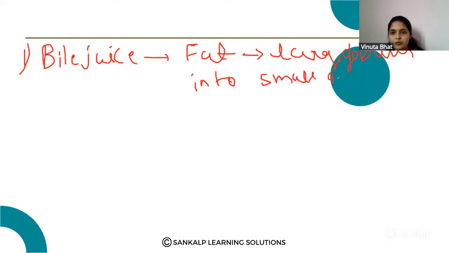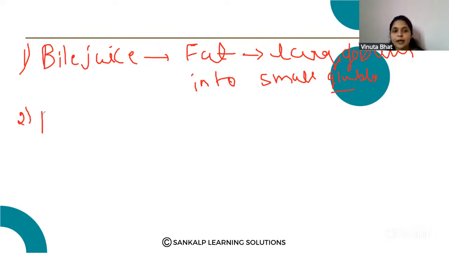Okay, so that the enzymes are able to act on this fat. So the large fat globules are converted into small fat globules because of the bile juice in the small intestine.